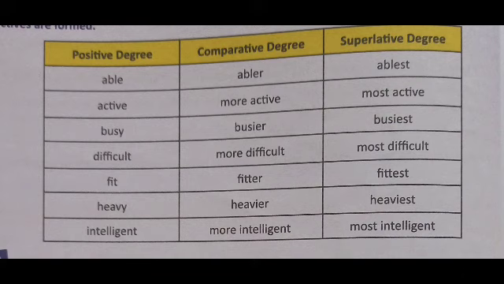Then busy, busier, busiest. Difficult, more difficult, most difficult. Fit, fitter, fittest. Heavy, heavier, heaviest. Intelligent, more intelligent, most intelligent. Here, some of the adjectives form their comparative and superlative degrees in different ways.